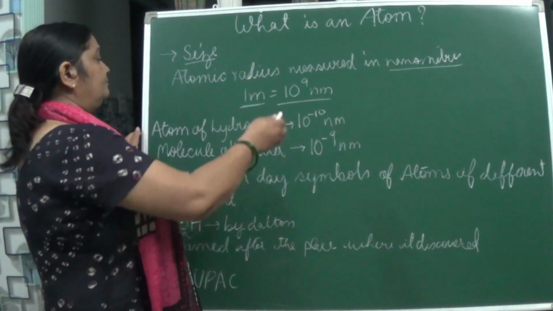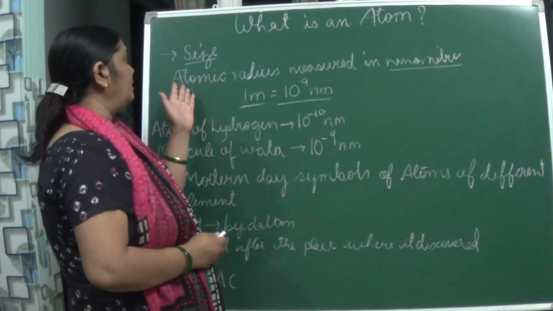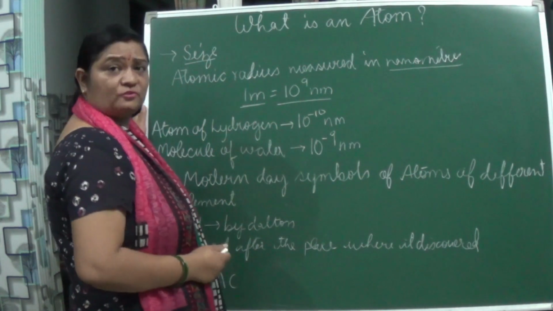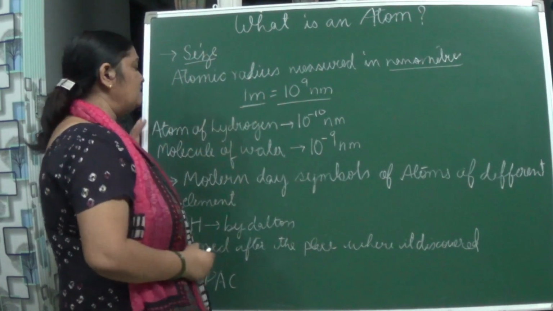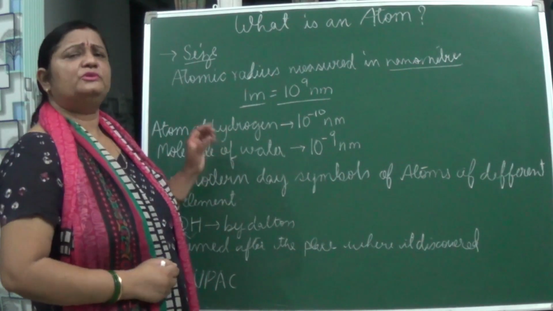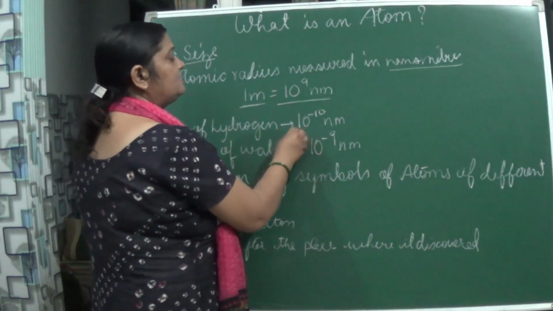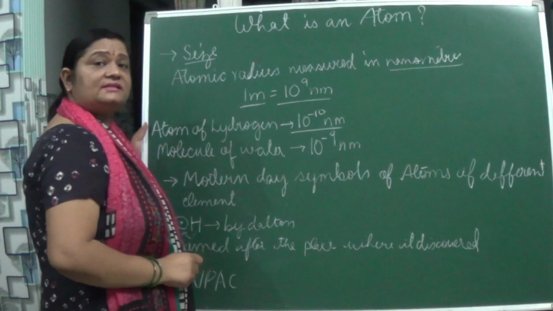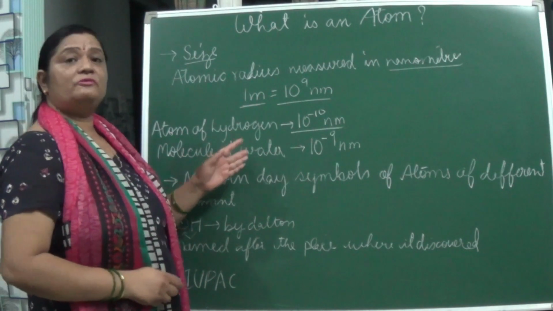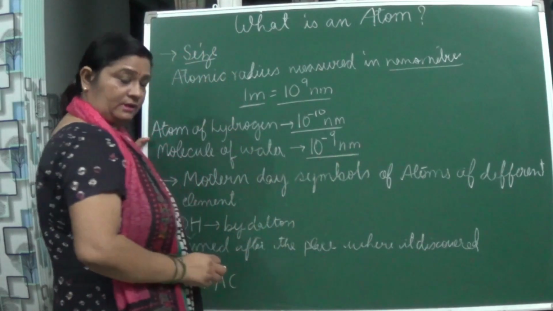Next, will we be getting the atomic radius of the atom in the positive form? Never, isn't it? It will be in the negative power form only because it is very, very small. Suppose we take the example of the atom of hydrogen, which consists of only one electron, the smallest atom it is, isn't it? And here you will see what its atomic radius is. It is 10 to the power minus 10 nanometer, okay? And if we calculate the radius of a molecule of water, it is 10 to the power minus 9 nanometer, okay?